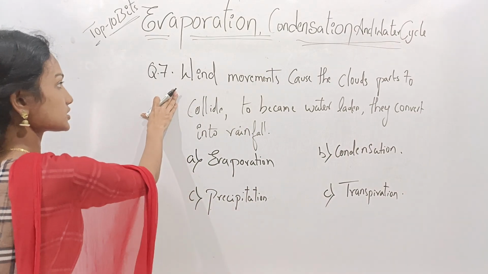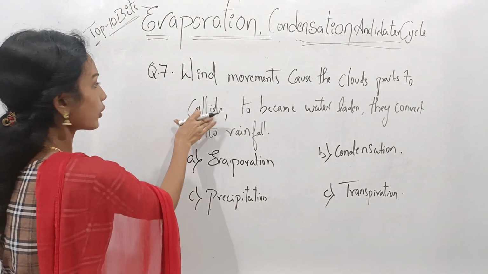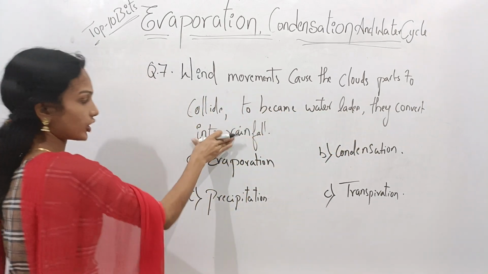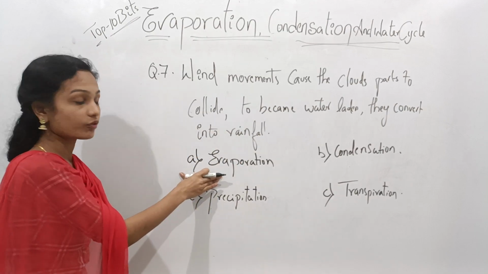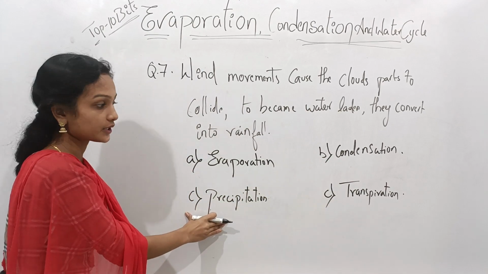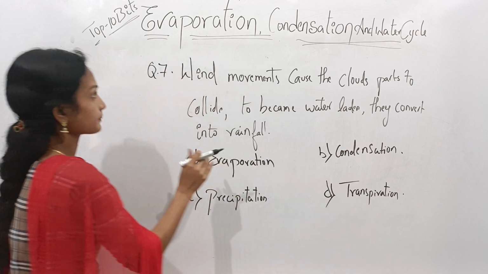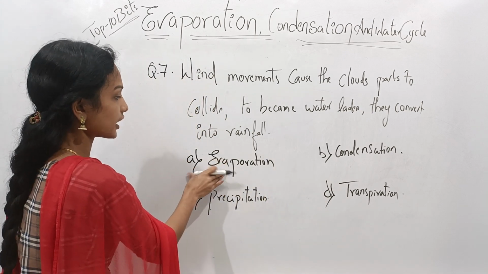Here given question number 7 is, wind movements cause the clouds parts to collide to become water laden. They converted into rainfall is known as what? Here given options are option A evaporation, option B condensation, option C precipitation, and option D transpiration.